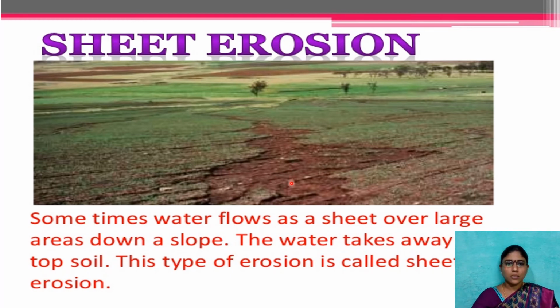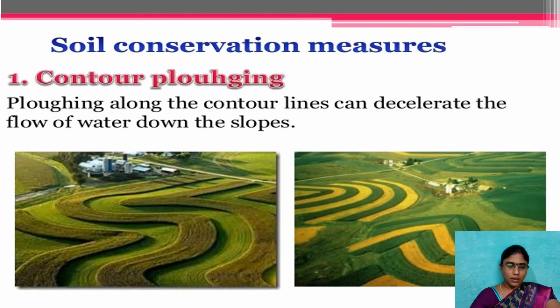The topsoil erodes almost like a sheet. So we observed gully erosion and soil erosion. Then, how do we conserve our soil? What are the major soil conservation methods? The first one is contour ploughing.